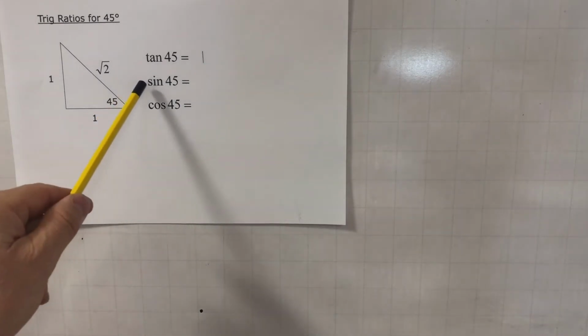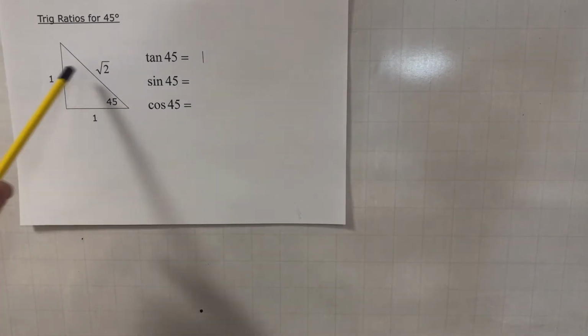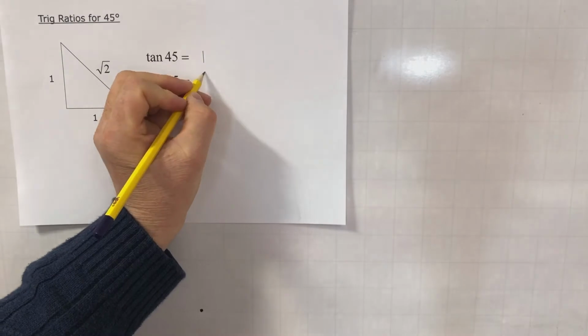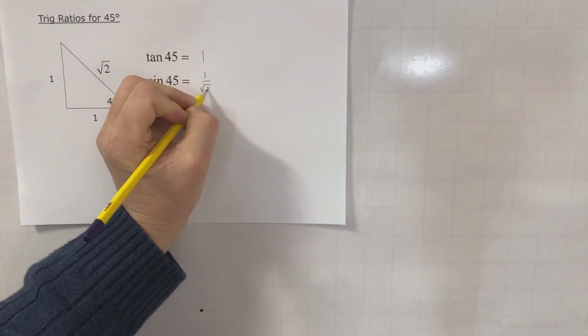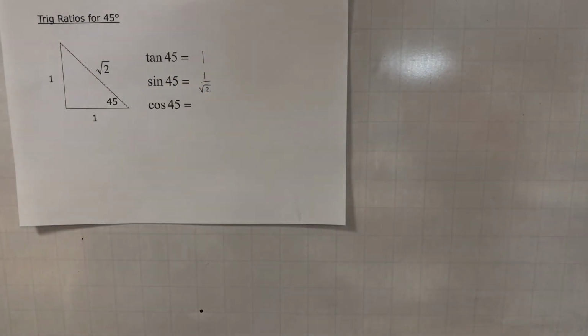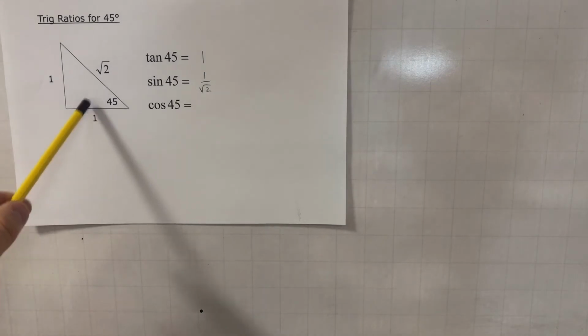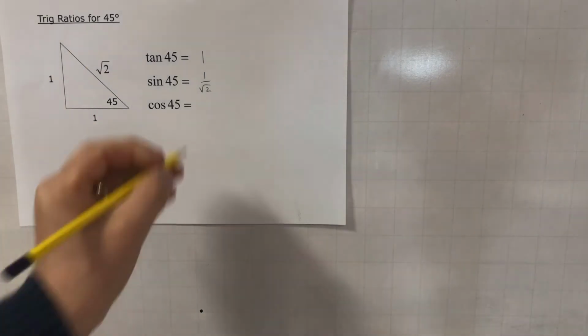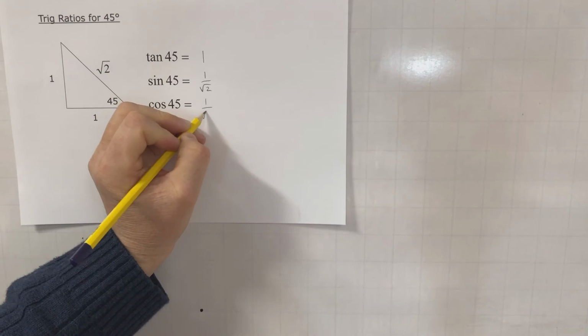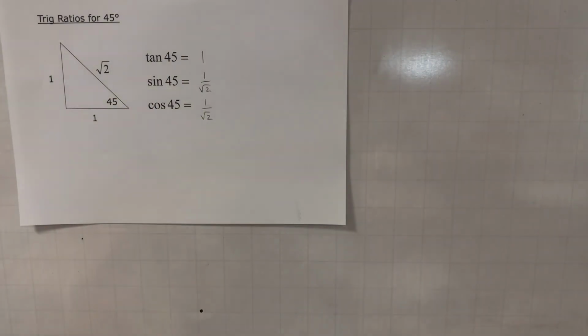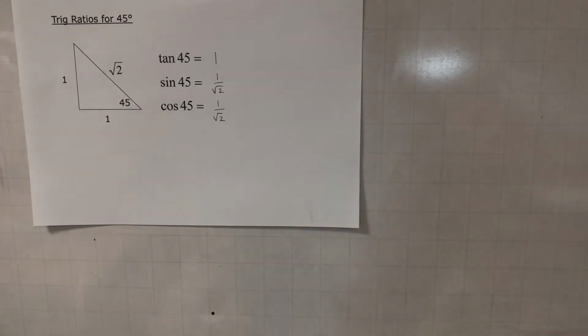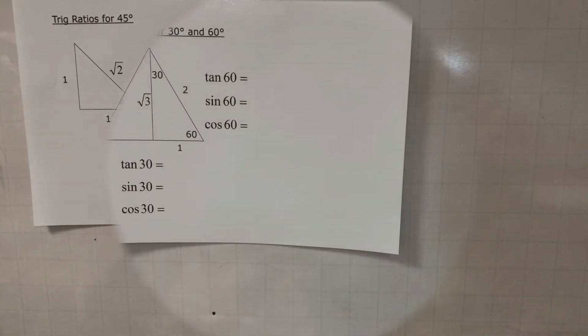The sine of 45 degrees is opposite over hypotenuse, so that's 1 over square root of 2. Likewise, cos of 45 is adjacent over hypotenuse, it's the same, 1 over square root of 2. And just like with GCSE, you're expected to know those off by heart.